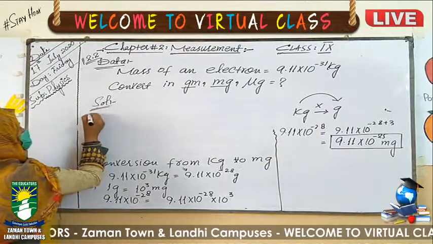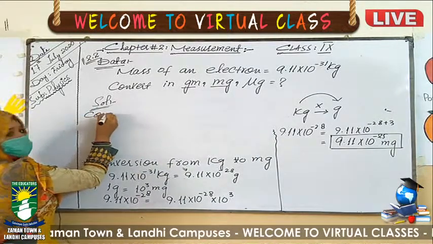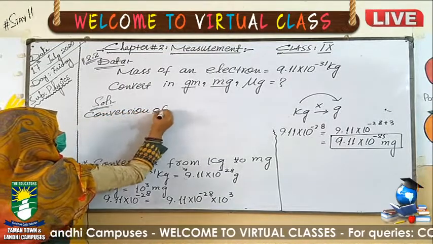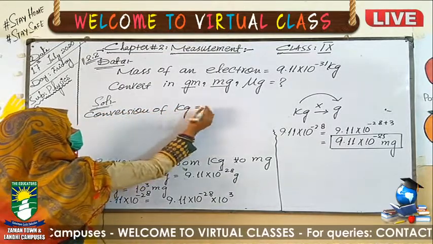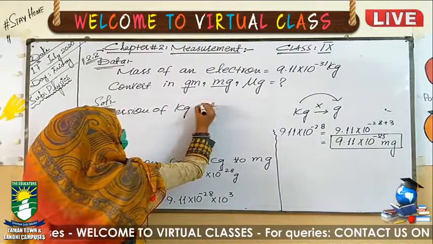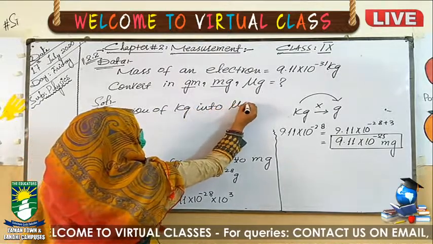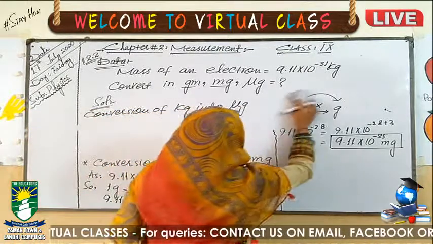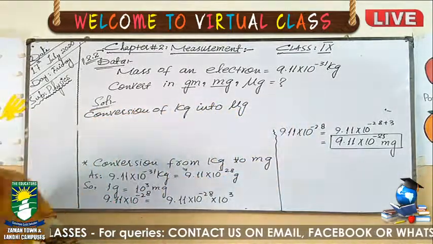Now the last one is conversion of kilogram into microgram. Same, you will do that.